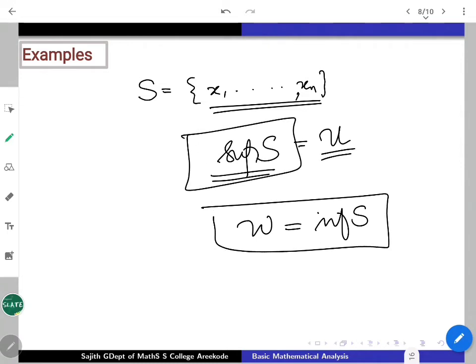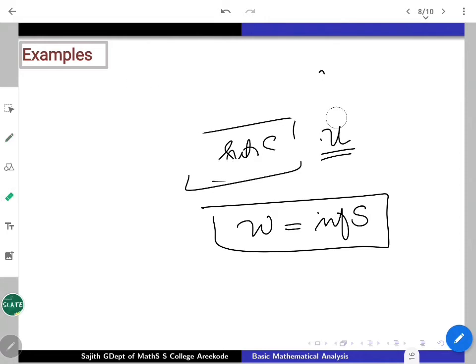So for a finite set, the supremum as well as the infimum always exist, and they are respectively the largest element as well as the least element of the set. So these ideas, supremum and infimum, are in some sense a generalization of these concepts. So this is a discrete case. We will look for better examples.